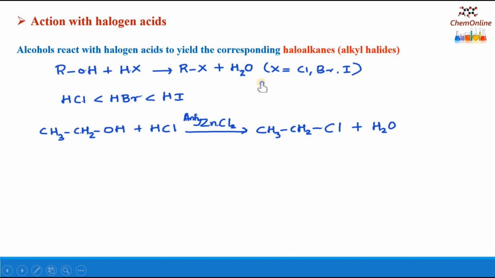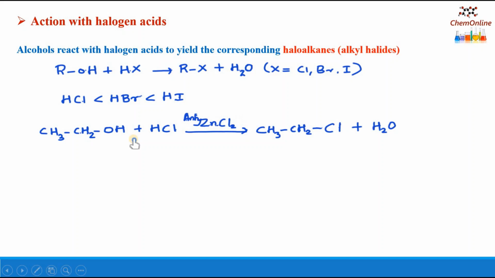haloalkane, plus H2O. And for a given alcohol, the reactivity of HX is in the order HCl less than HBr less than HI. And if we are using HCl, this reaction is carried out in the presence of anhydrous zinc chloride.